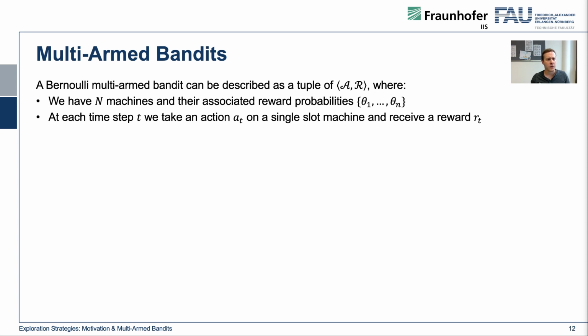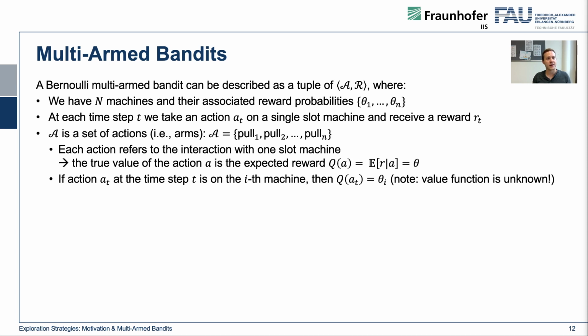Okay, to formally define a multi-armed bandit, we define a Bernoulli multi-armed bandit, and it can be described as a simple tuple containing actions and rewards, where we have n machines, and all of the machines have associated reward probabilities, theta 1 to theta n. At each time step t, we take an action A_t on a single slot machine, and we receive a reward R_t from using this.